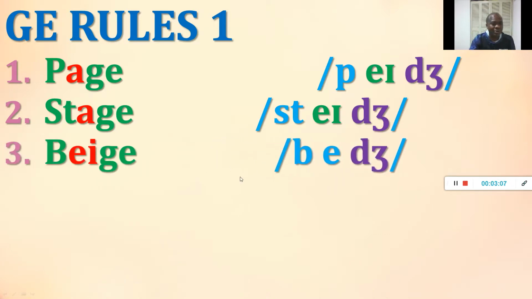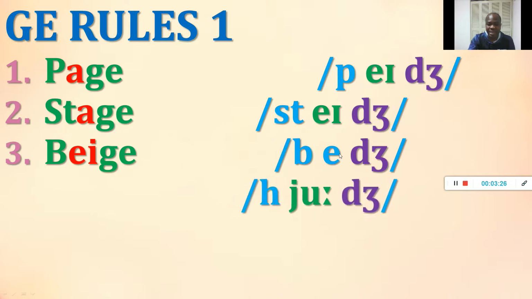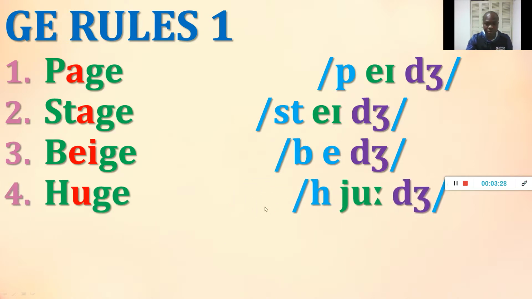Our next example is BEIGE. Our B is pronounced as b, and our AE is pronounced as A. I made a mistake. I didn't bring the A. It's pronounced as A.